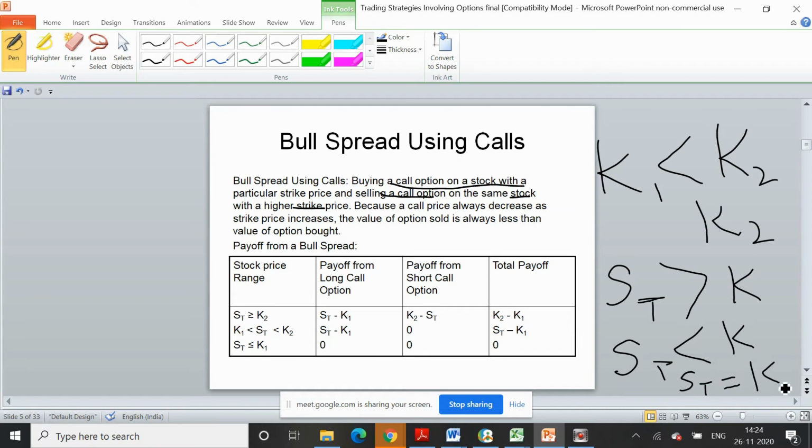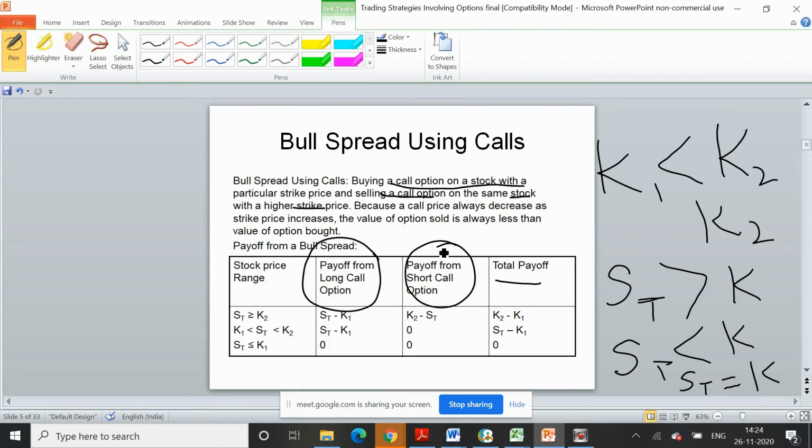Now we have to see what will be the outcome of the strategy in terms of total payoffs: how much will be the payoff from the long call, and how much will be the payoff from the short call. That is what we have to evaluate. No need to remember these formulas, you can always logically solve it. You will get the same answer. So let's say the stock price is greater than K2. K2 is the short call. You have sold a call option with a higher strike price.